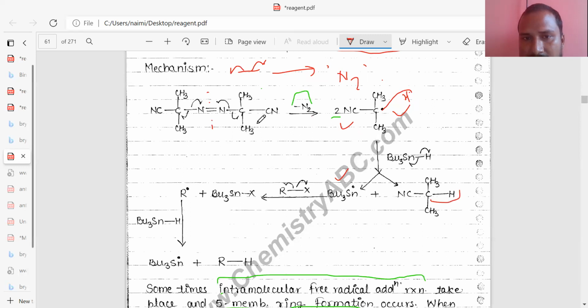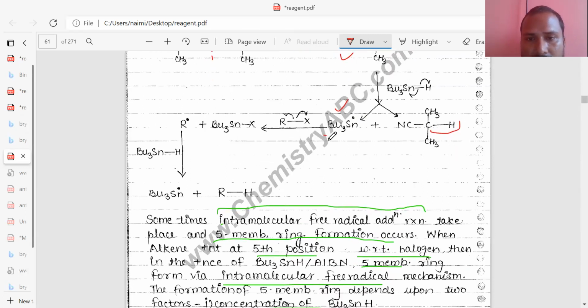Similarly, you can see RX further reacts with the tin hydride, each containing one electron, forming the tertiary butyl compound, and this forms the R free radical. After formation of the R free radical in this step, it breaks down here, and the single electron forms RH, which is released in the reaction medium.